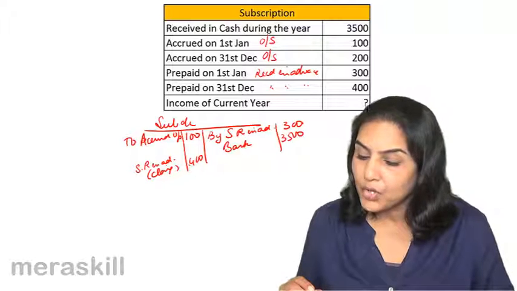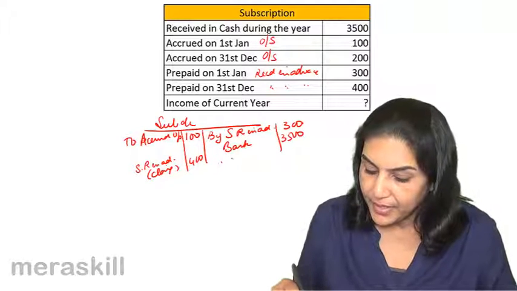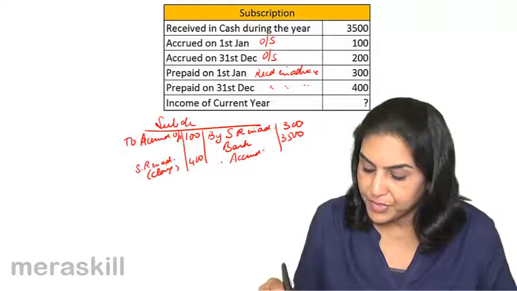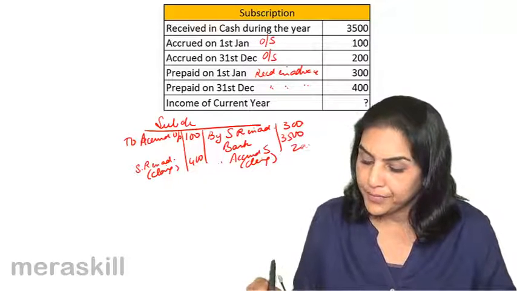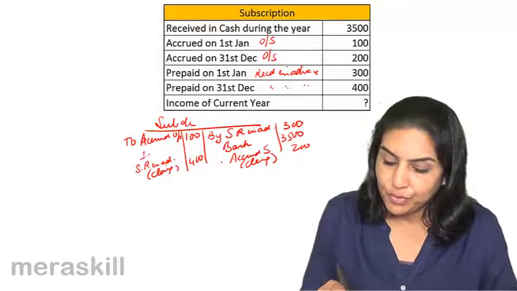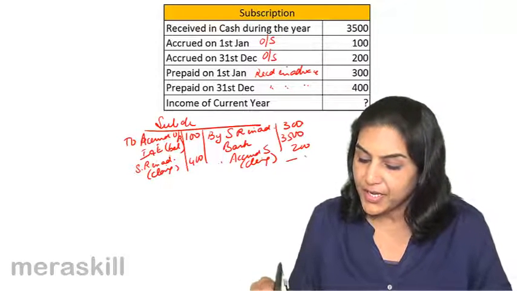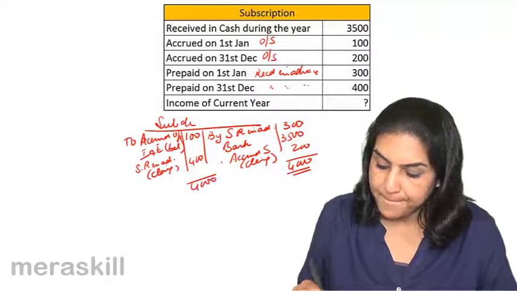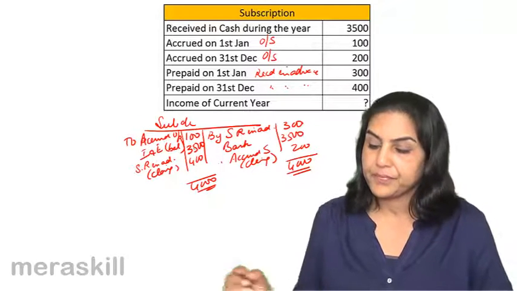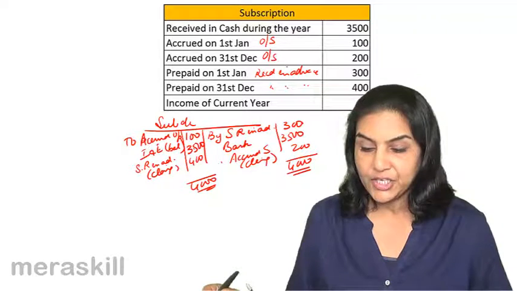And what about accrued or outstanding? That is income for the year. So credit income, debit accrued subscription. This is closing. How much is this? 200. So the amount which would be transferred to income and expenditure is the balancing figure. How much is that? 3,500. 3,500 would be transferred to income and expenditure account.